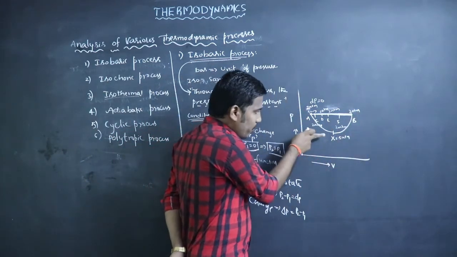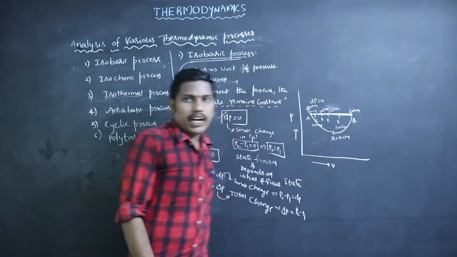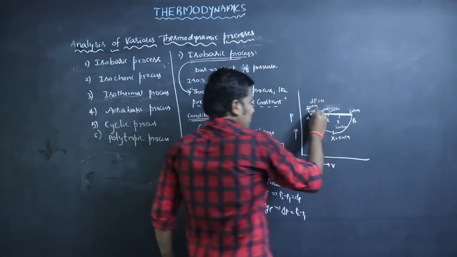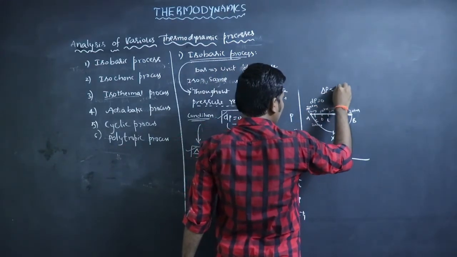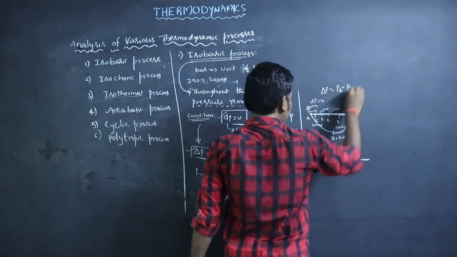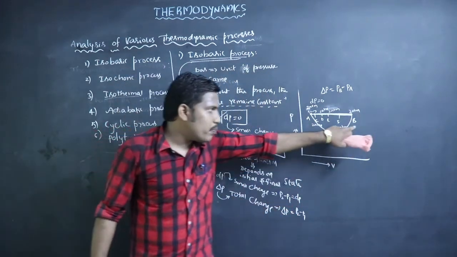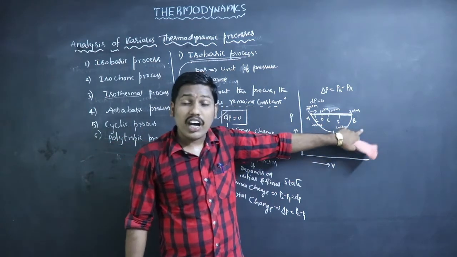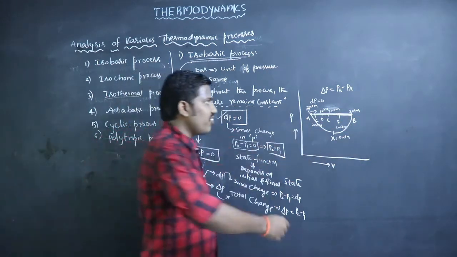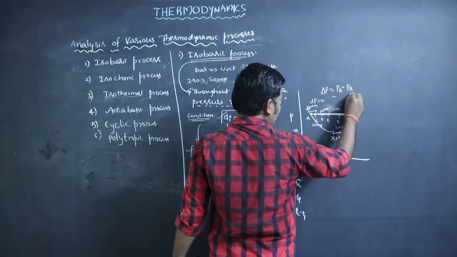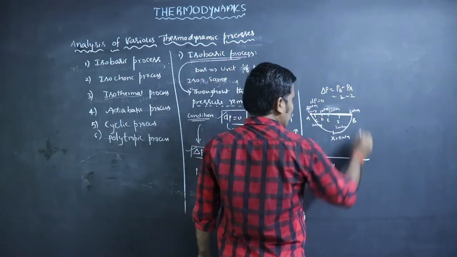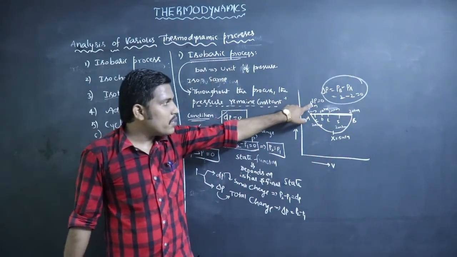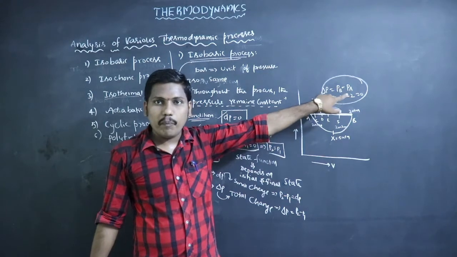Initially the pressure increases, then it decreases, but the initial and final pressures are the same. Delta P means PB minus PA, the pressure at final state B minus the pressure at initial state A. Initial state 2, final state also 2, so delta P is 0.